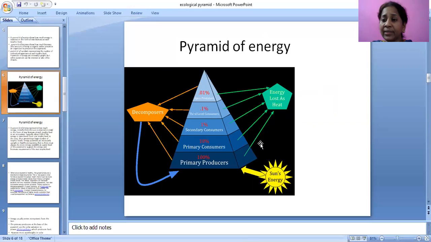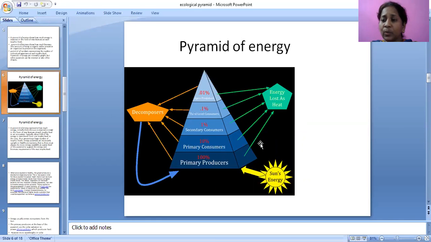But here one thing we must keep in mind: the total heat budget. What is heat budget? Heat budget is nothing but, in a minute of time, the amount of temperature absorbed by the earth is equal to the amount of temperature lost by the earth. This is heat budget.